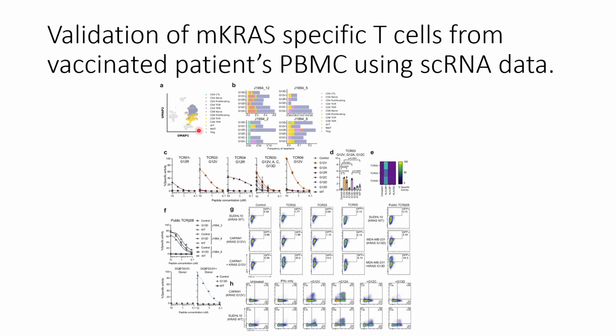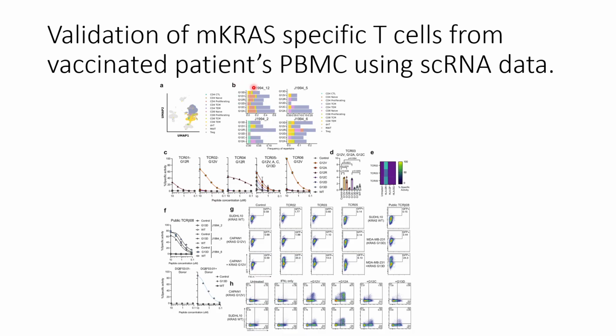these mKRAS vaccinations, and they found that in the UMAP, most of the post-vaccinated T cells belong to the CD4 plus population, whereas very few CD8 plus cells are present. This is in line with their previous results, where they found from the mass spectrometry also that CD4 plus cells are high and CD8 plus cells are low in their mKRAS vaccinated PBMCs, and they use